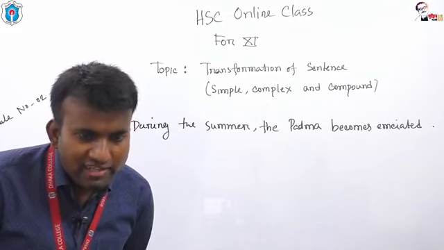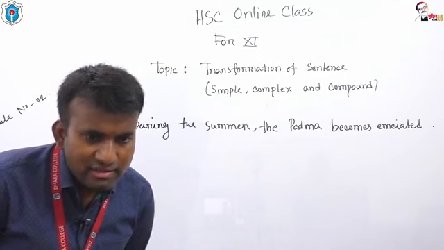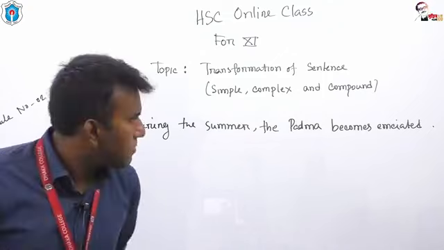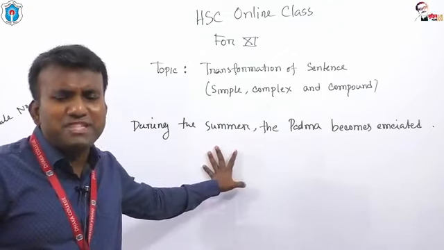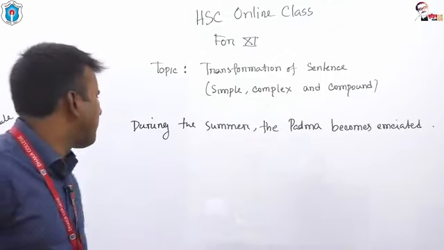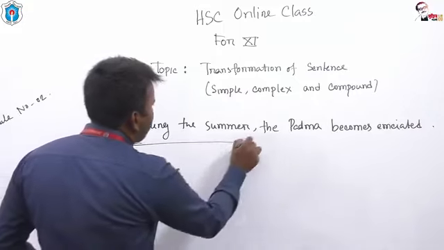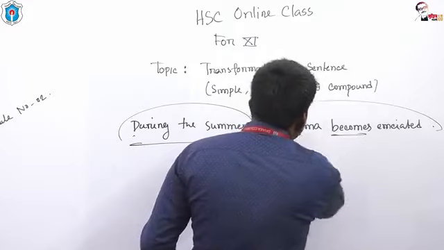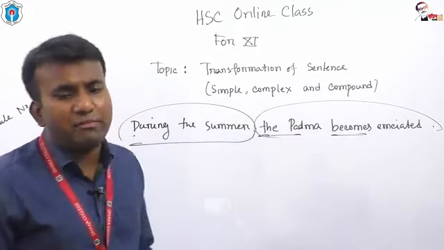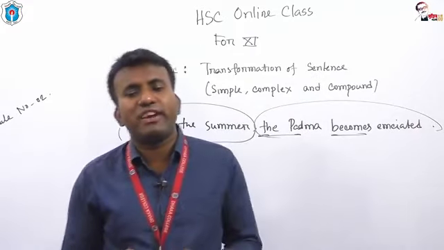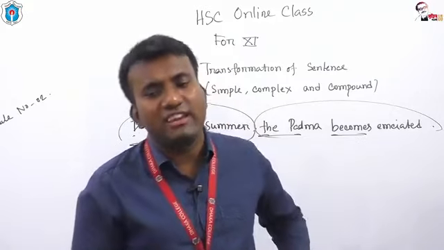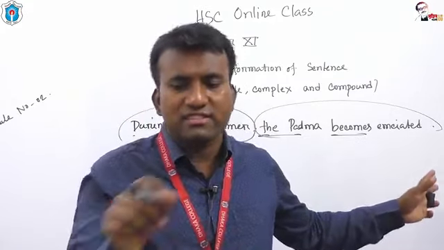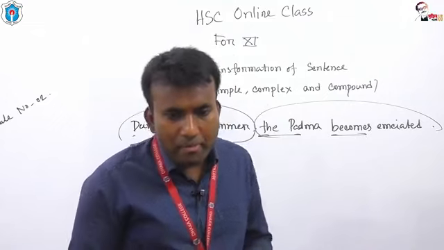Tasin, very bad. This is an example of simple sentence. Now, this is an example of simple sentence, my dear students, because in this part there is no subject and no finite verb, but here you have got a subject then finite verb. In this sentence you have got one subject and one finite verb, and if you get one subject and one finite verb in a sentence, definitely it will indicate simple, because this structure belongs to the structure of simple sentence.